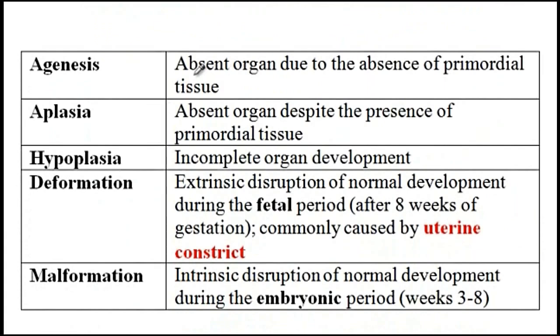So just to summarize what I explained there. Agenesis, there is an absent organ due to the absence of the primordial tissues, versus aplasia, where the organ is not present despite the primordial tissue being present. And then hypoplasia is incomplete organ development.